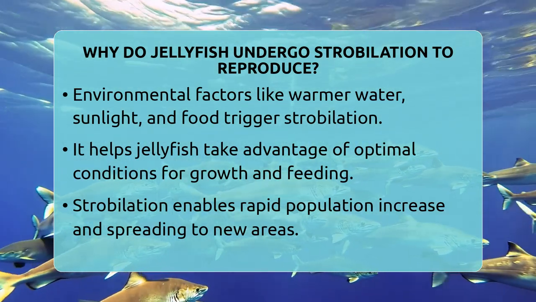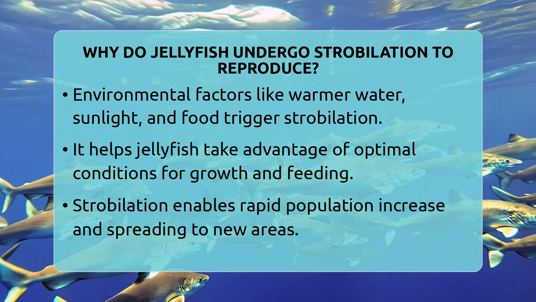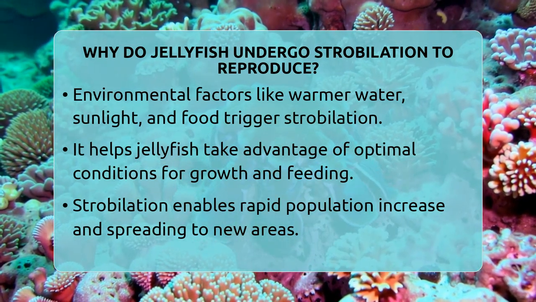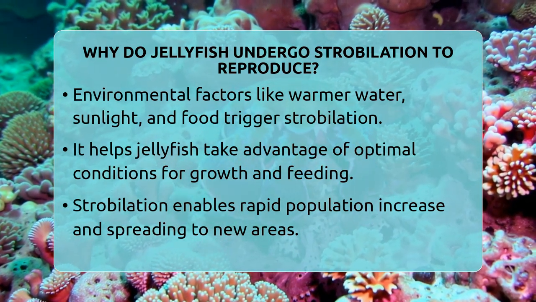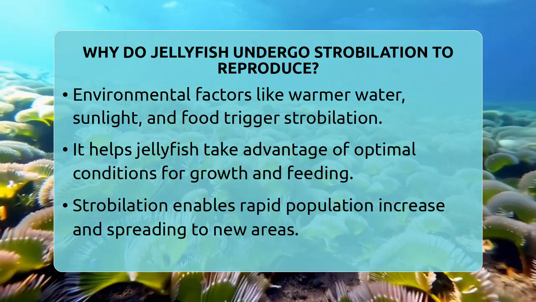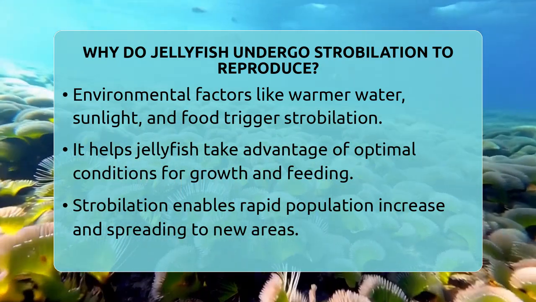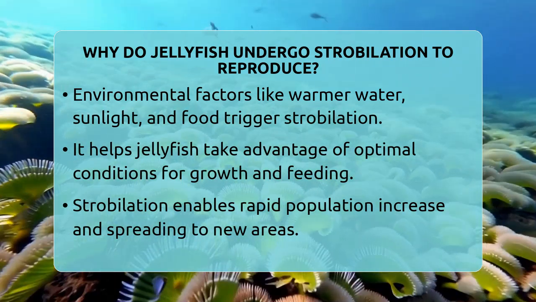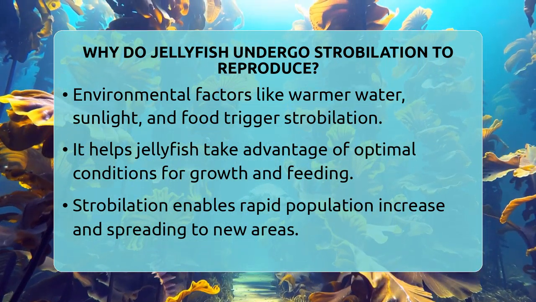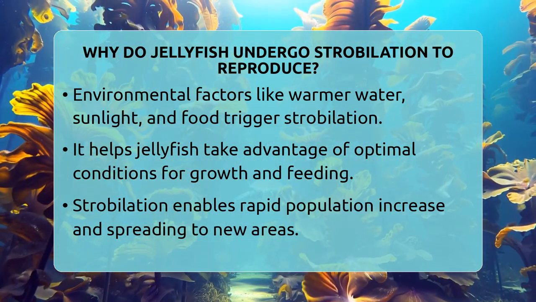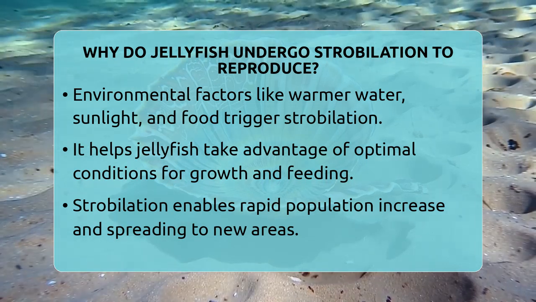Environmental cues play a big role in triggering strobilation. Warmer water, more sunlight, and abundant plankton all signal to the polyps that it is time to reproduce. This timing helps jellyfish take advantage of the best conditions for feeding and growth. It also helps them spread to new areas, increasing biodiversity in the ocean.